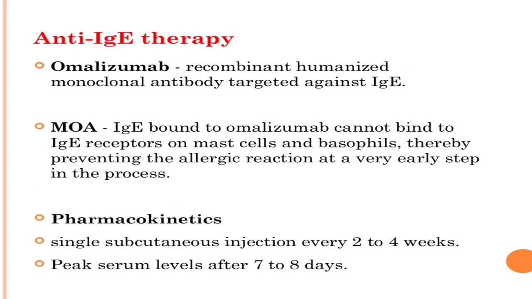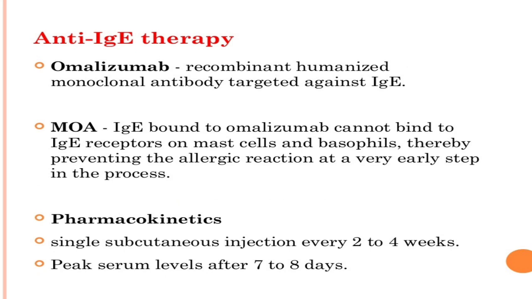Omalizumab is a recombinant humanized monoclonal antibody targeted against IgE. So omalizumab will act on the IgE receptor that is present on the mast cells. It will inhibit the IgE receptor, and this IgE antibody will bind with the omalizumab. So here is the mechanism of action. IgE bound to the omalizumab cannot bind to IgE receptor on mast cell and basophil, thereby preventing the allergic reaction at a very early step in the process.